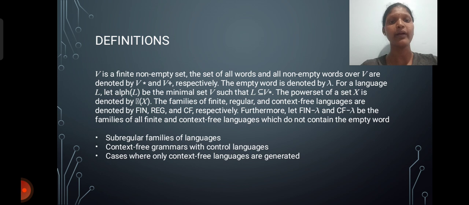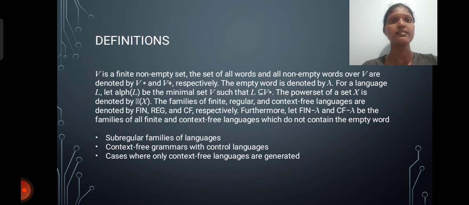The variant of context-free grammar with control and appearance checking is a partial interest, where the size of regular is equal to the set of all recursively enumerable languages. Next is context-free grammar with control language. A context-free grammar with control language is the pair (G, R), where G is a context-free grammar and R is a regular language, also called the control language.